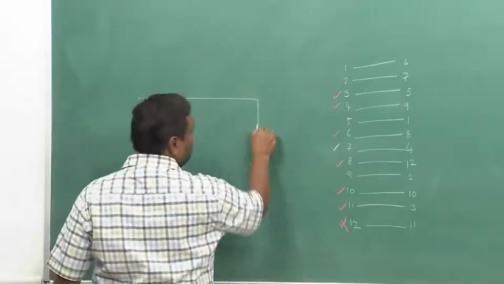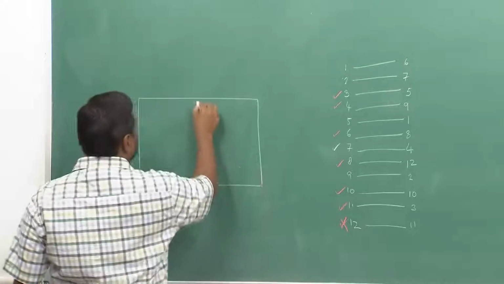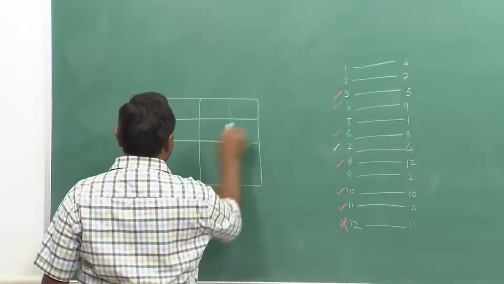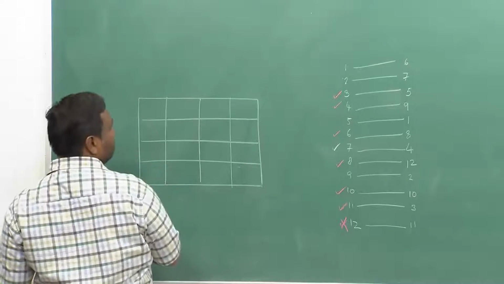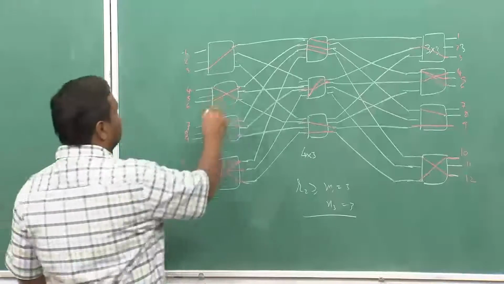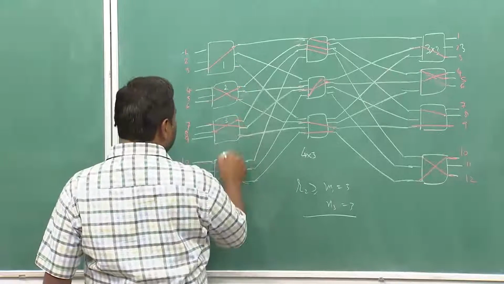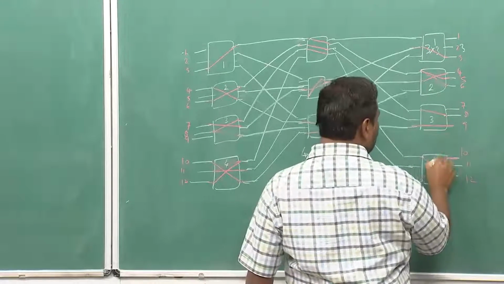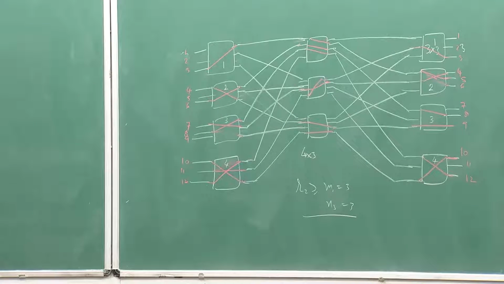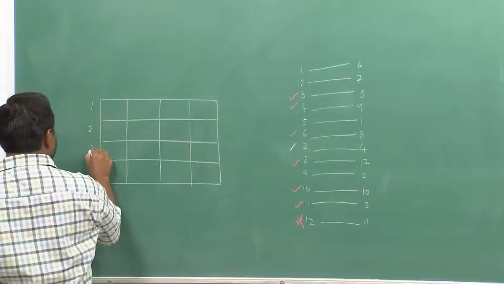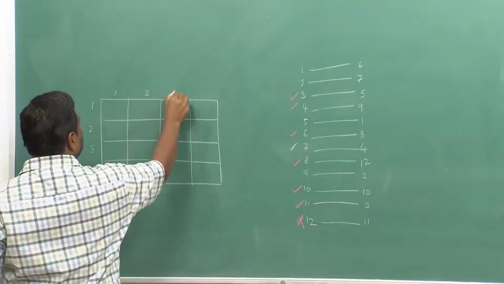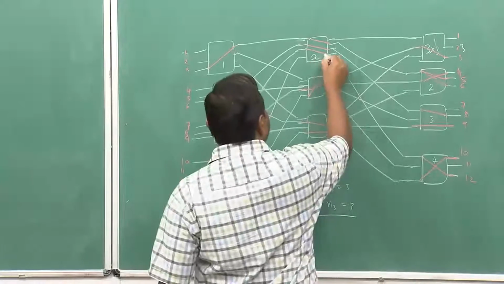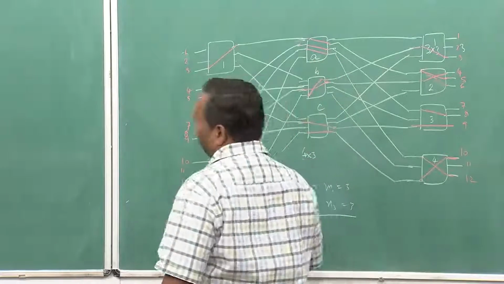So, you have a 4 by 4 Paull's matrix. I will give them numbers 1, 2, 3 and 4, 1, 2, 3 and 4, 1, 2, 3 and 4, 1, 2, 3 and 4, and the middle stage switches I can always write as A, B and C. Okay.